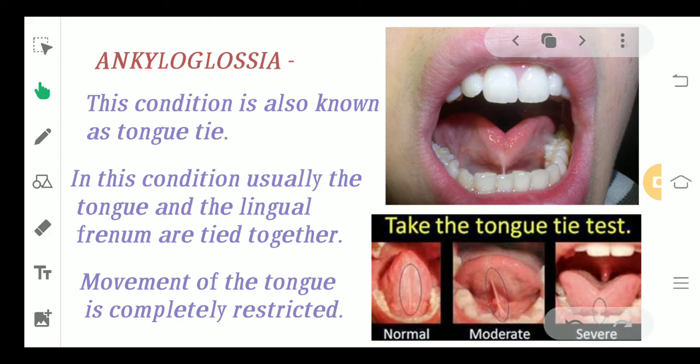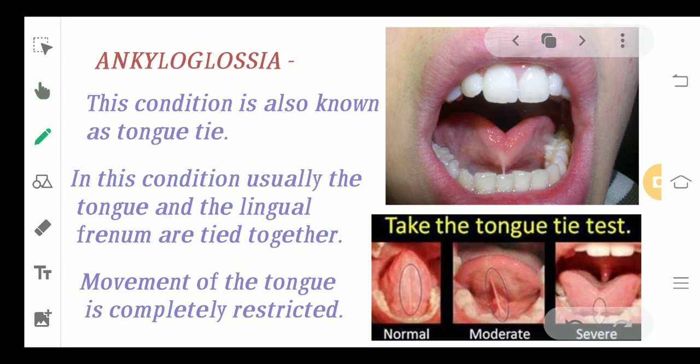Now just use your mind here: what can happen because of this condition? The tongue will not be able to move freely, there will be problems in feeding, breastfeeding, or swallowing anything, or maybe breathing at times. So it is a condition where the tongue and the lingual frenum are tied together, so it is said to be tongue tie. Movement of the tongue is completely restricted in this condition.